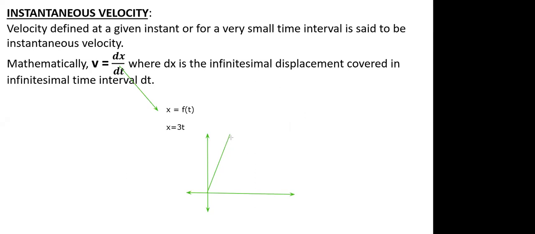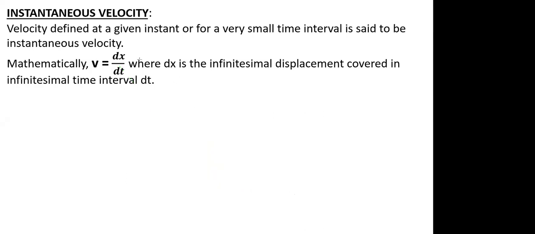So any function or any graph can be represented in terms of time. So when you have a displacement time graph, the displacement is depending upon your time. Hence we say displacement is a function of time. Even you can have a quadratic equation, you can have a trigonometric function, you can have any function. So the function can be anything, and every function has some graphical representation. As such, 3t is nothing but a straight line. Yes, we are differentiating it with respect to time, because your displacement depends upon time. Only then we say it is displacement versus time graph. Also velocity depends upon time, acceleration also depends upon time.